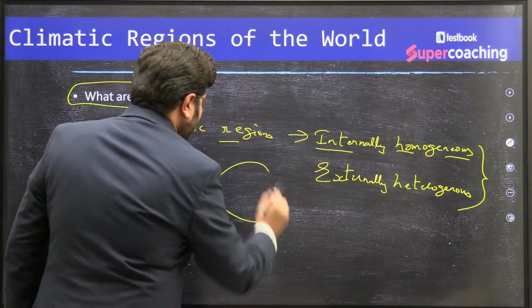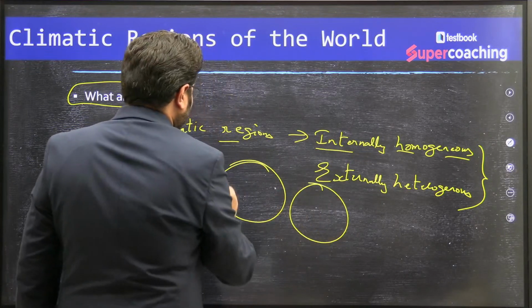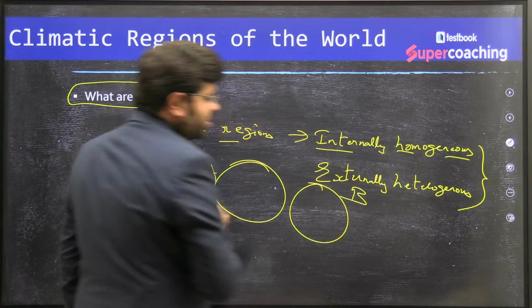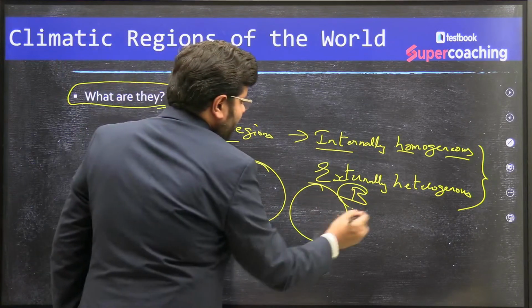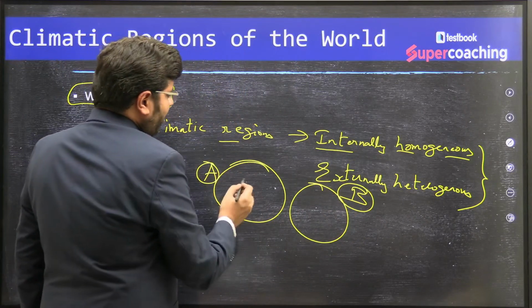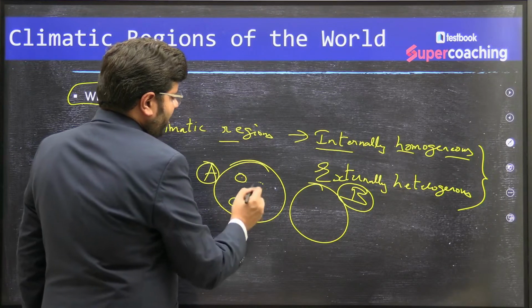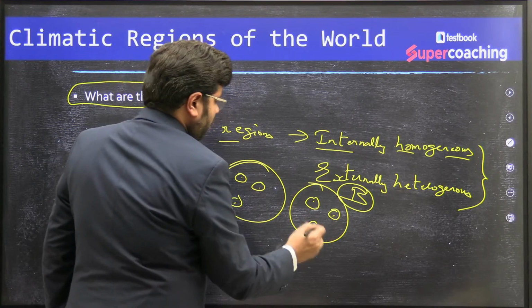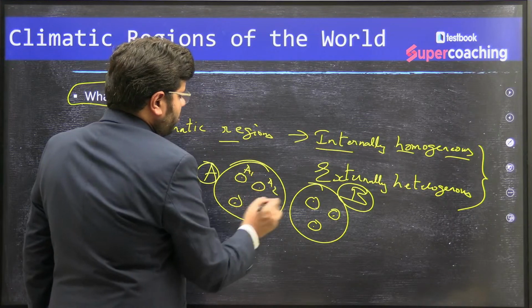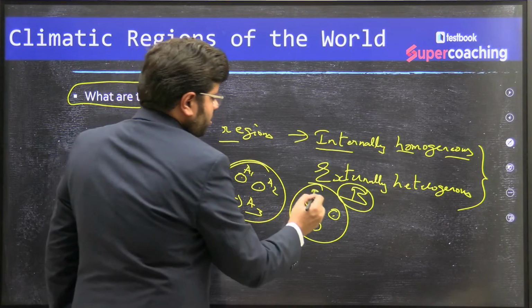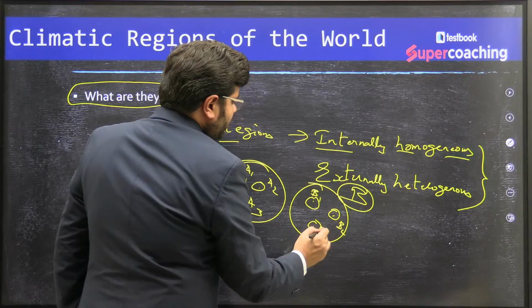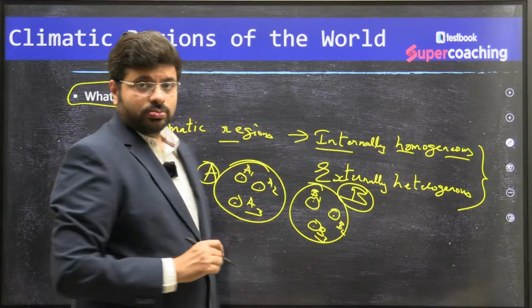For example, if these are two sets, one climatic region A, one climatic region B. Say there are A1, A2, A3, three different places, and B1, B2, B3, three different places.